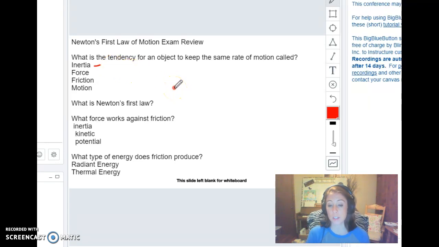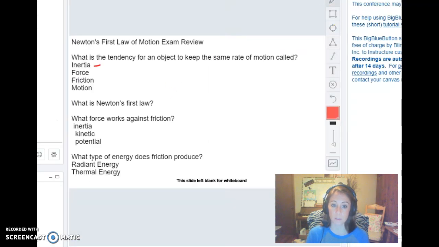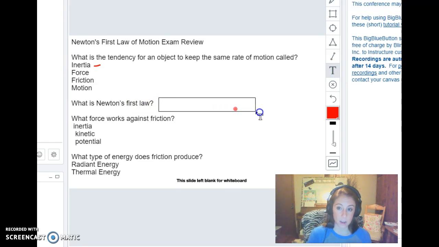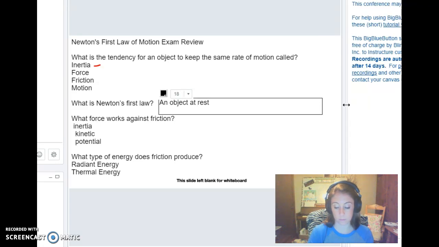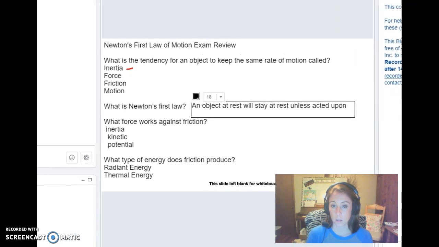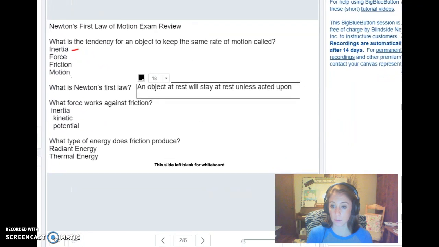The next question, what is Newton's first law of motion? Be sure that you can state Newton's first law of motion for you guys. And for Newton's first law of motion, it's an object at rest will stay at rest unless an object acts upon it. Let me move that over for you guys as well.